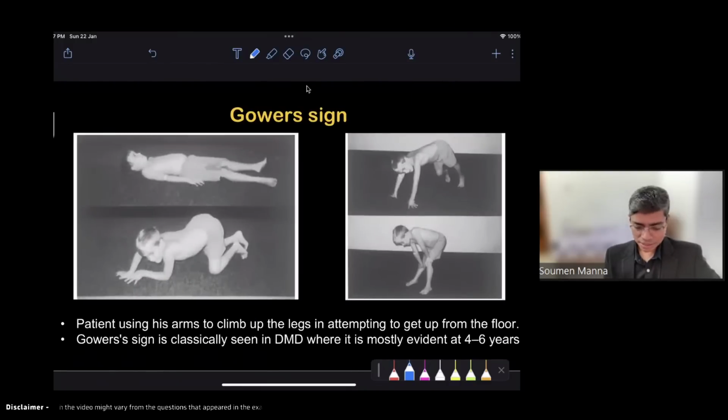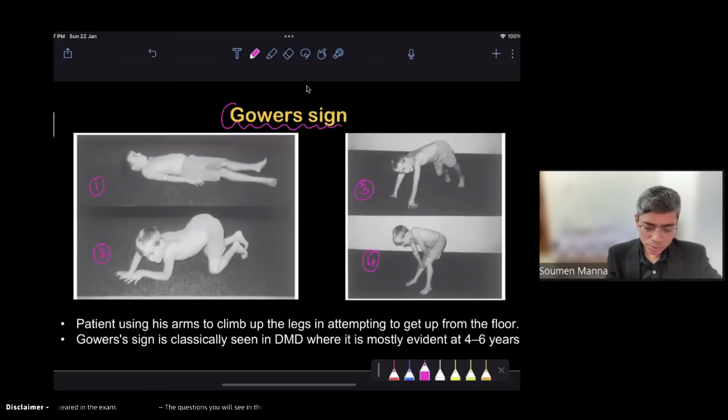In Harrison's, if you look at the Gower sign, the diagram has been given here. First the patient is lying down on the bed, and then he is trying to get up from the bed, taking help of his hand, and then giving support from his hand, he is actually rising from the floor. So this is the typical sign which is known as the Gower sign. All of you know that the Gower sign is typically seen in Duchenne's muscular dystrophy.